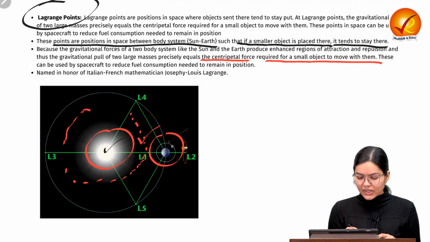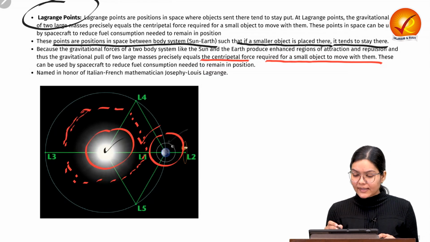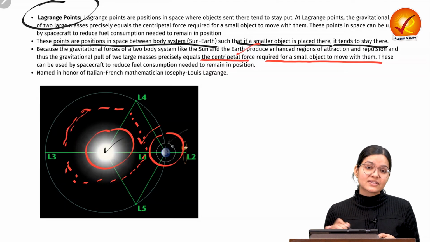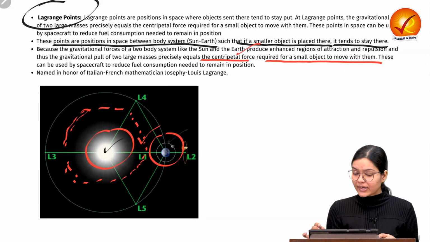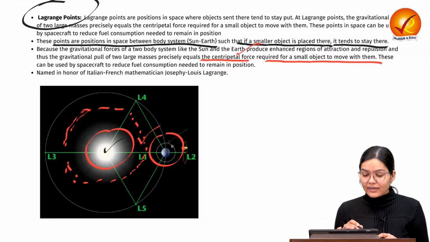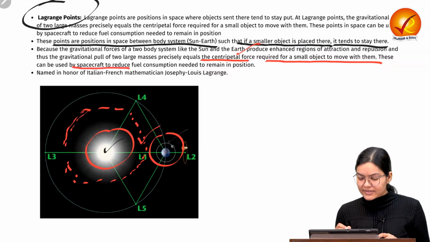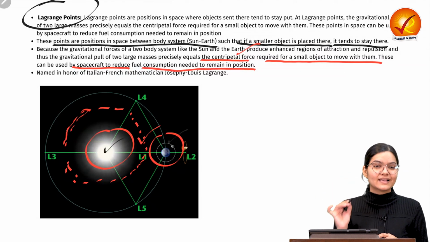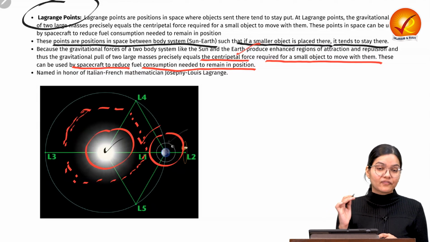Because of the gravity, the push and pull of the gravity provides the centripetal force required for this small object to move into orbit. The beauty of this particular position is that whatever satellite or spacecraft we use is going to require very little fuel consumption.